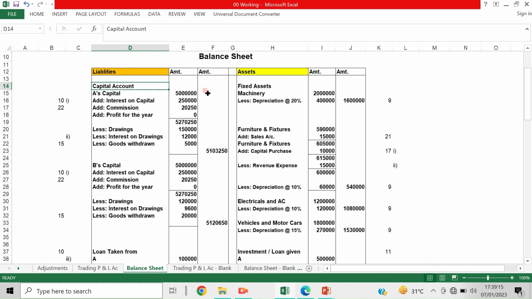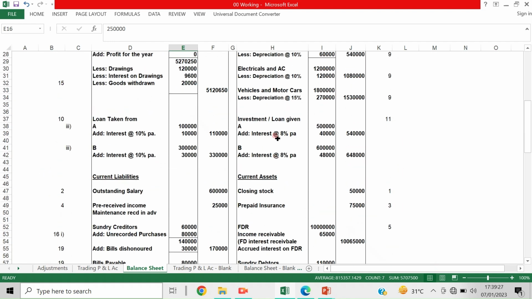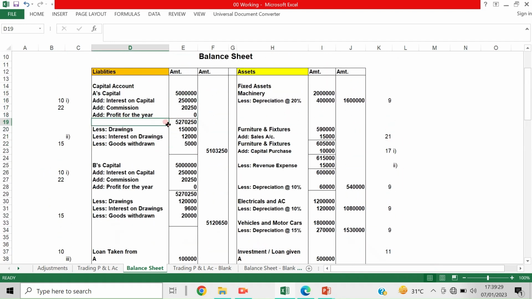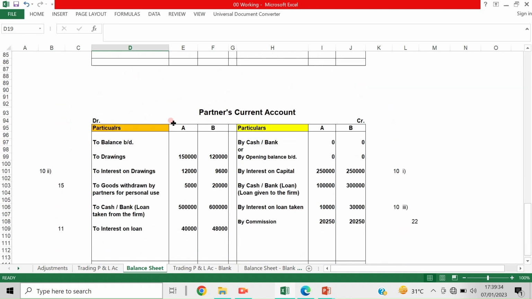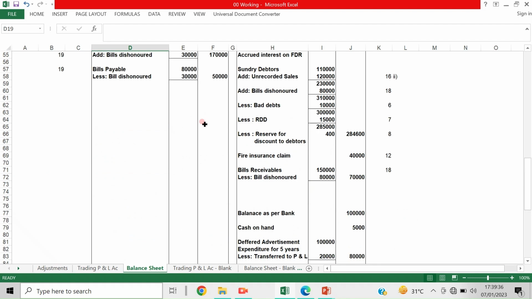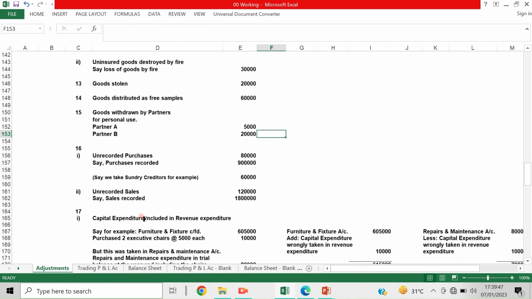If it is a fixed method, this capital account will be, say, 50 lakhs, and it should be carried forward for a year, and all the remaining adjustments are taken to the partner's current account. To help you understand both types, that is the reason I am showing it. If they are maintaining under a fixed method, I am showing this, and if they are maintaining under a fluctuating capital method, this type of entries are made. Now you understood this. These entries are also made. Now the 15th entry is also done. Now 16.